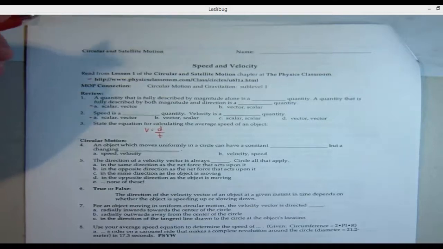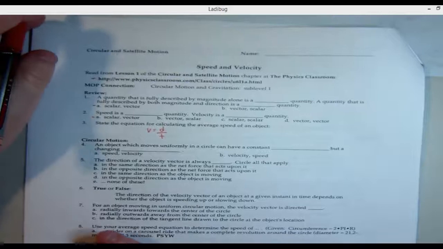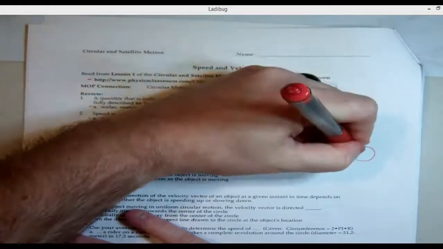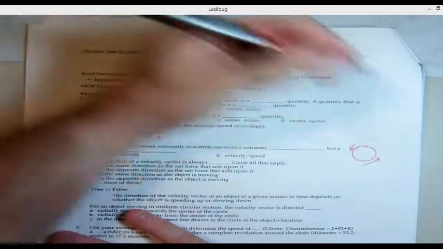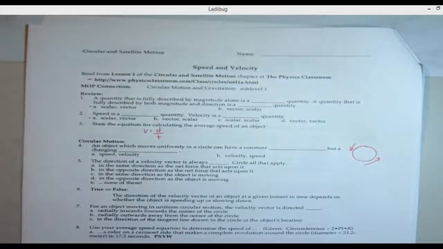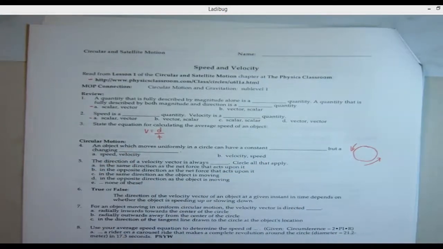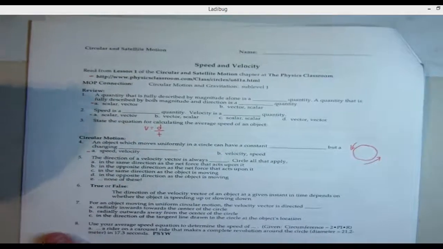All right, number four, an object moves uniformly in a circle, can have a constant blank, but a changing blank. Okay, so think about this. It's moving in a circle, and let's think about the definitions of each. Speed is just a quantity, a number, whereas velocity is a speed with a direction. So if it's moving in a circle, it can have a constant speed. However, its direction is constantly changing, because it's going in a circle. Like if I'm driving in a circle on a roundabout, I'll have a constant speed, but my direction is always changing. So constant speed, changing velocity. Very good. A lot of A's.